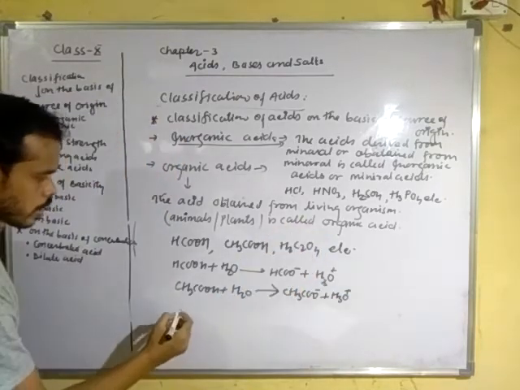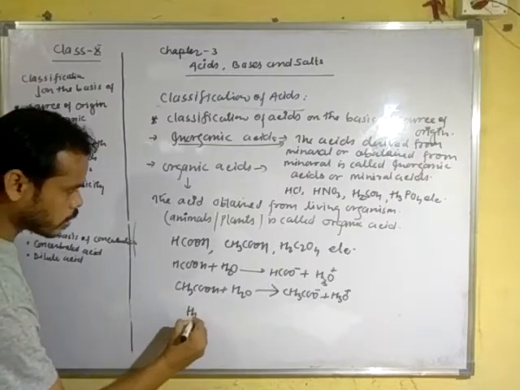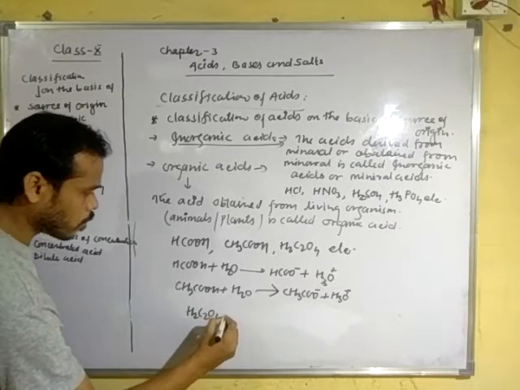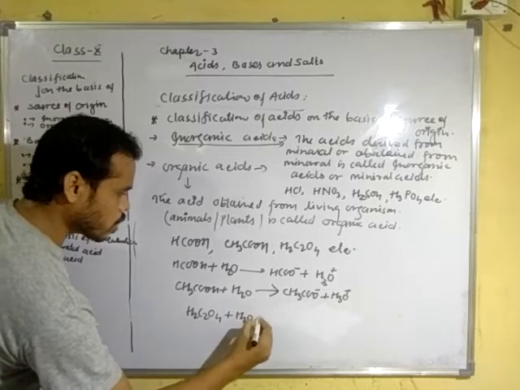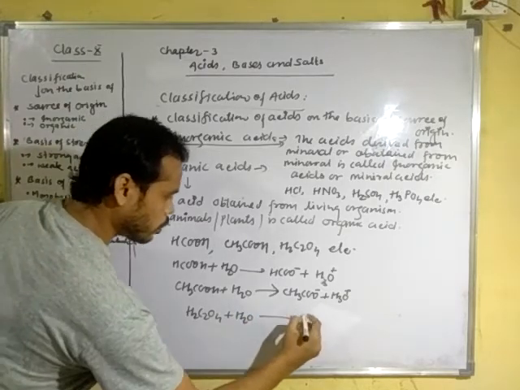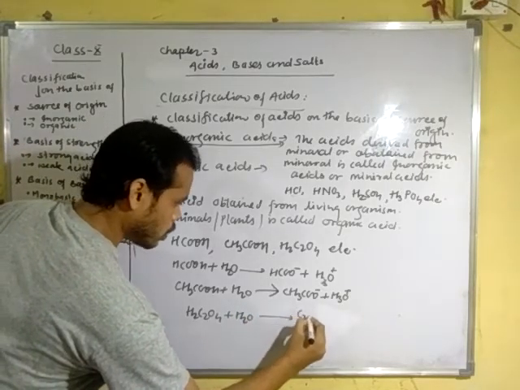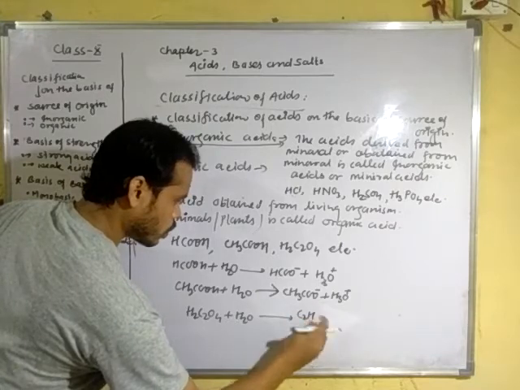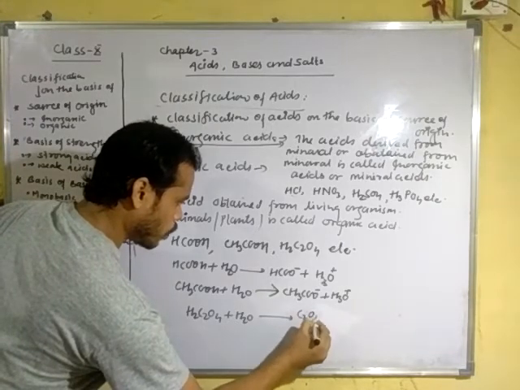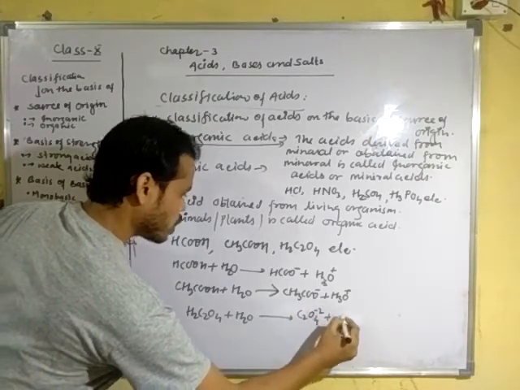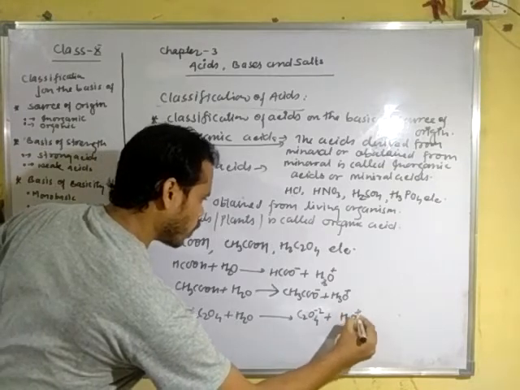When oxalic acid, H2C2O4, dissolves in water H2O, it also gives hydronium ion: C2O4 minus 2 plus H3O positive.